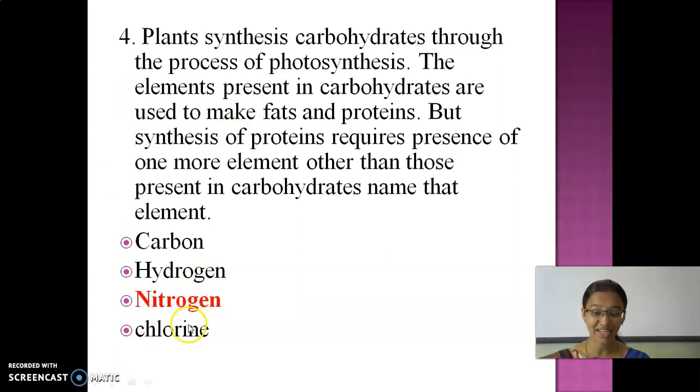Carbon, hydrogen, nitrogen and chlorine. What is the answer here? Nitrogen. For the synthesis of fats and proteins, other than carbohydrates, nitrogen is needed. How do they get nitrogen? They get nitrogen from the soil, from the fertilizers which we use there.